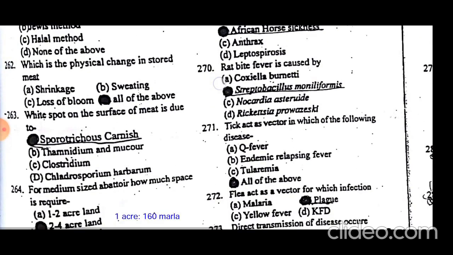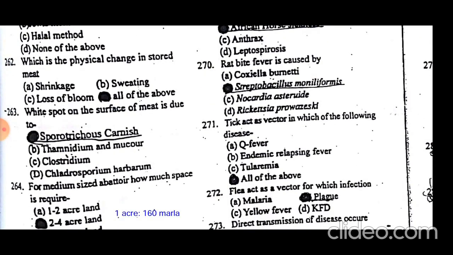What is the physical change in stored meat? The physical changes in stored meat are shrinkage, loss of bloom, and sweating. Sweating means the removal of water from the meat. White spots on the surface of meat are due to Sporotrichum carnis.